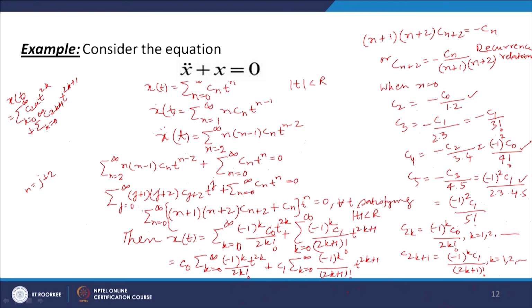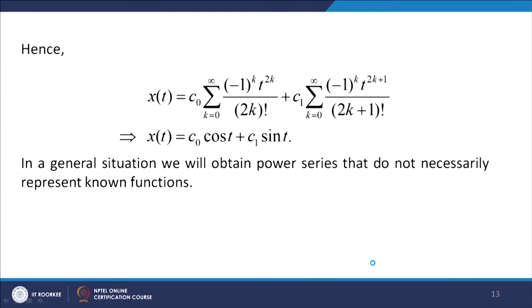And we can see that this series sigma k equal to 0 to infinity minus 1 to the power k t to the power 2k by 2k factorial represents the cosine t function, and sigma k equal to 0 to infinity minus 1 to the power k t to the power 2k plus 1 over 2k plus 1 factorial represents the sine function. So, x t is equal to C naught cos t plus C1 sin t.